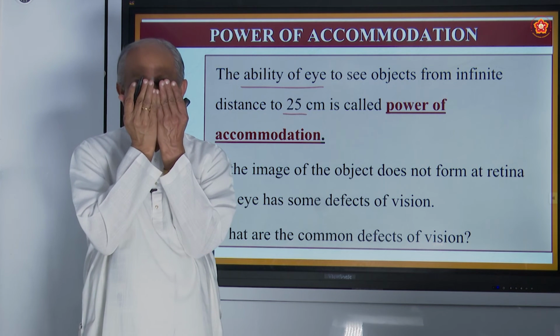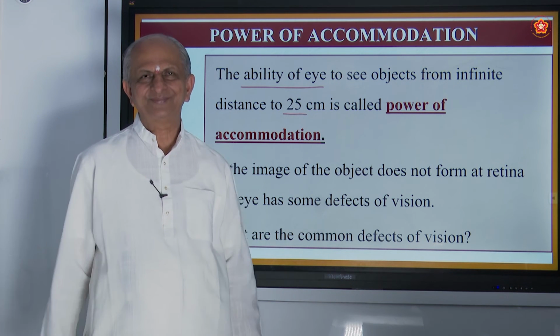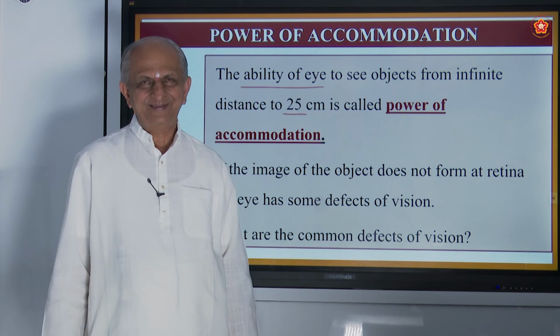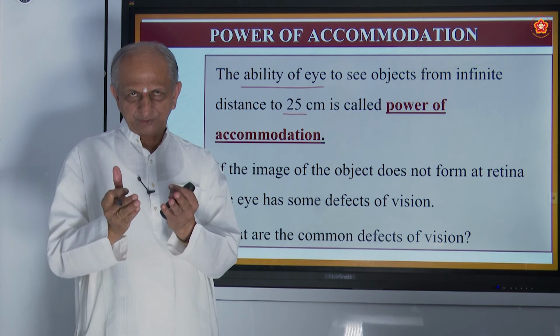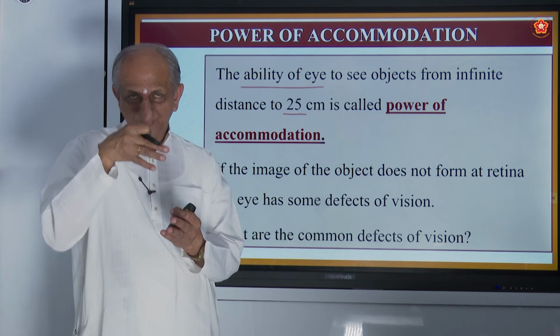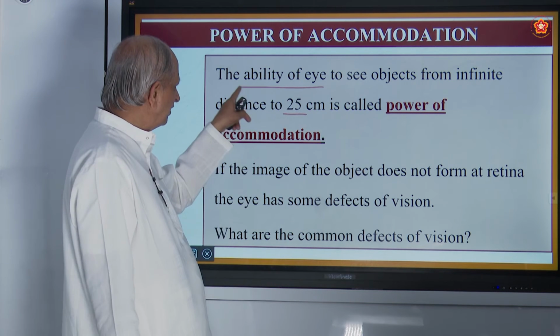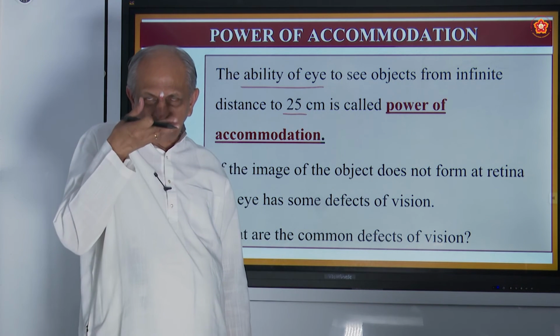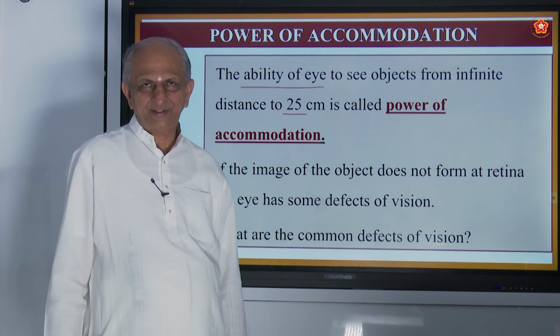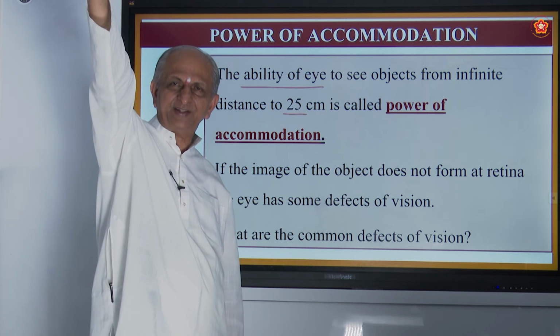You cannot see an object which is very near to your eye. You can try if you want. That's why you must always keep the books for reading or writing at a distance of 25 centimeters. That is because of power of accommodation. If the object is brought very near, you can't see. Similarly, if it is kept at a very far distance also, you can't see.